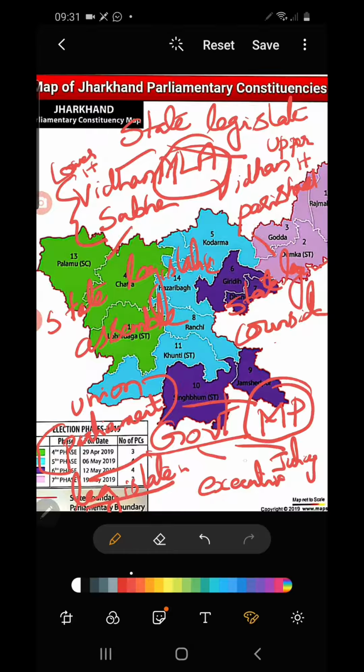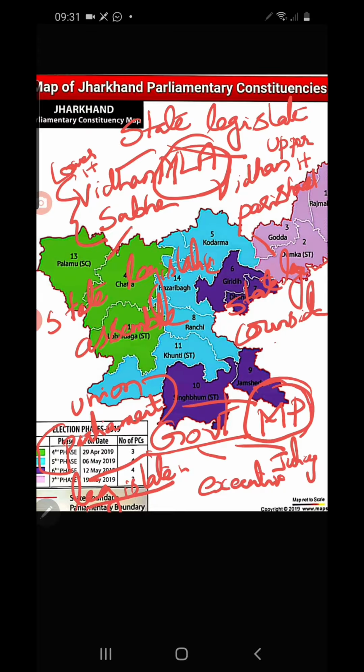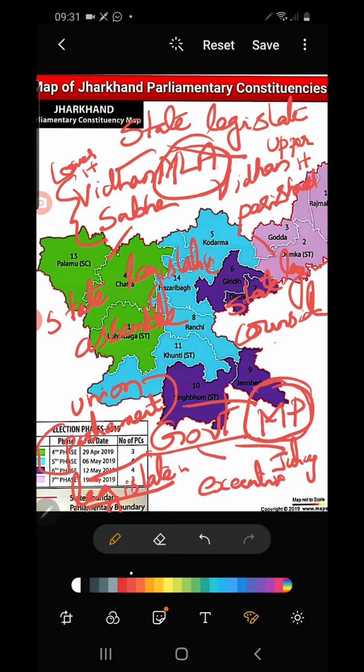Is that clear? At the union level, representatives are elected directly and indirectly to both the Rajya Sabha and Lok Sabha. Lok Sabha members are directly elected, Rajya Sabha members are indirectly elected. Together they are called MP, Member of the Parliament. At the state level, representatives are elected to both the Vidhan Sabha and Vidhan Parishad.